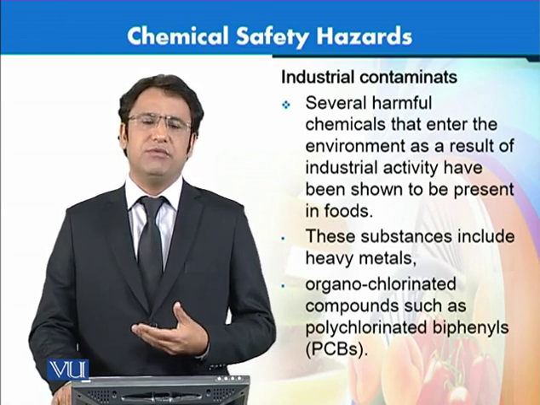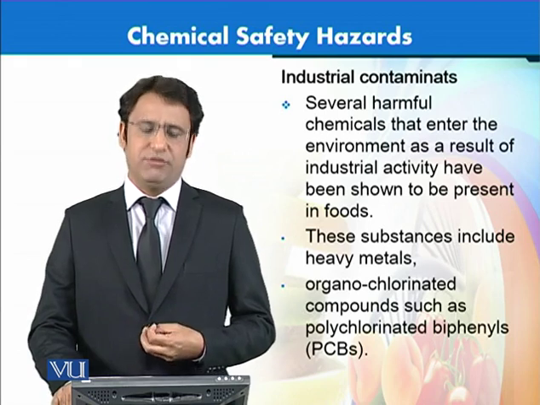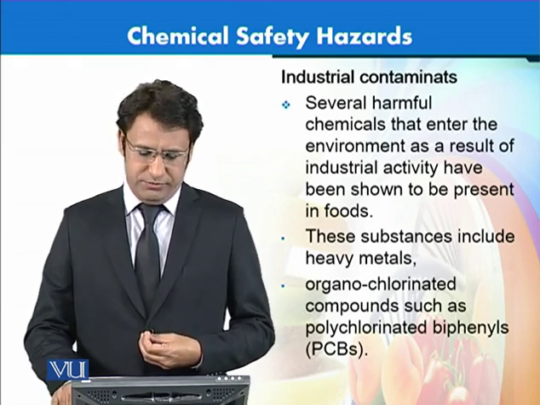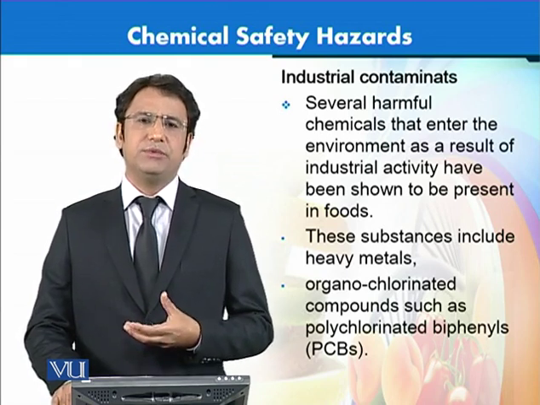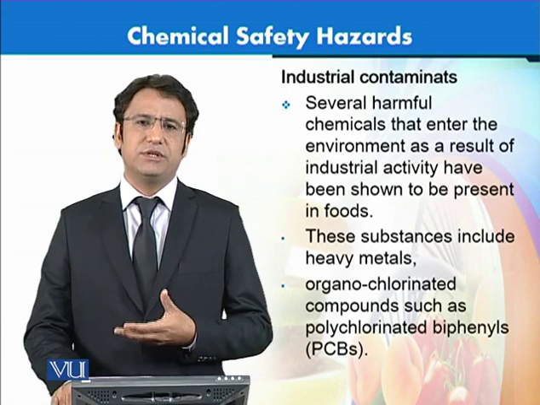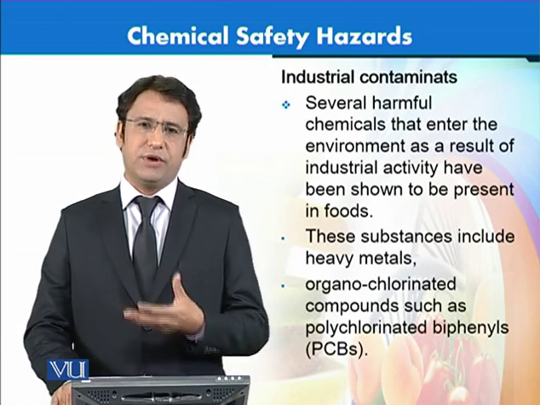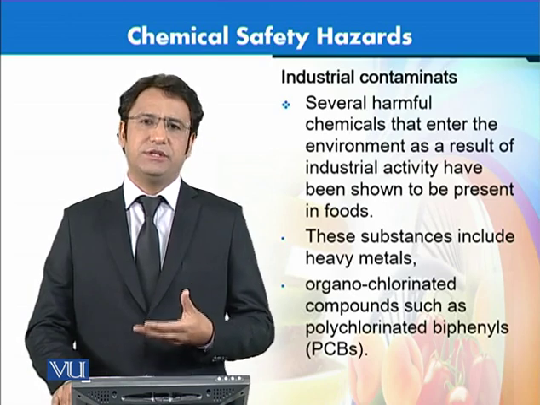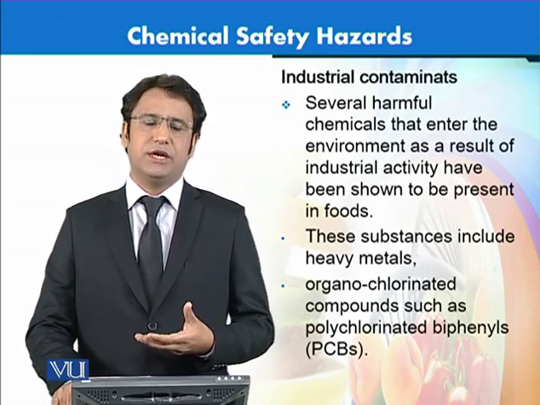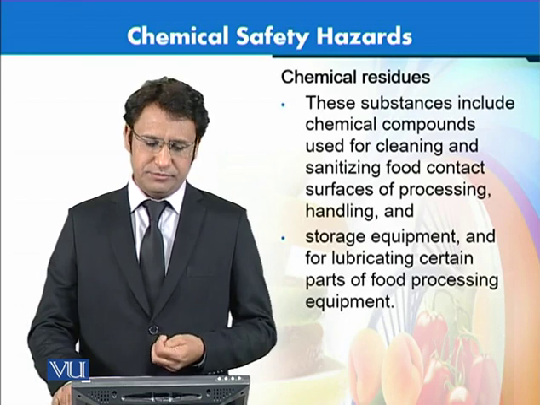For example, we can have heavy metals, we can have polychlorinated biphenyls, PCBs, or other things that do come from the piping or structure within the food system or the factory system that gets these hazards into the end product that is produced in those factories.